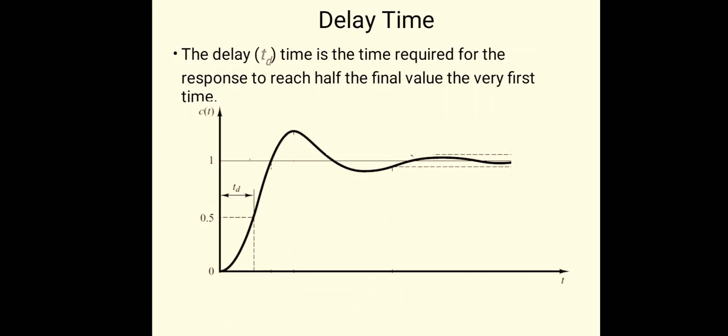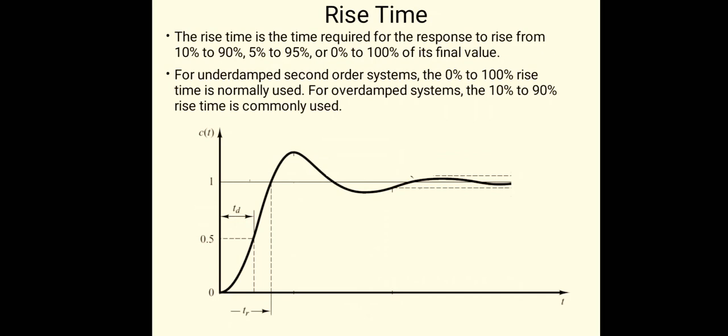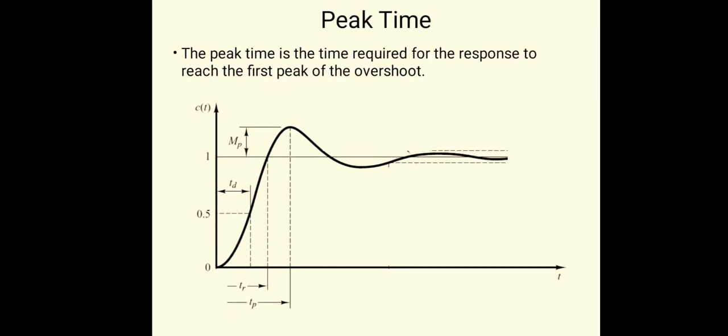Okay, so there are time domain specifications. First is delay time. It is the time required for the response to reach half of the final value. This is called the delay time. It can be calculated by the formula (1 + 0.7 zeta) upon omega n. Rise time is the time required for the response to rise from 10% to 90% or 0% to 100% of its final value. It has a separate formula.